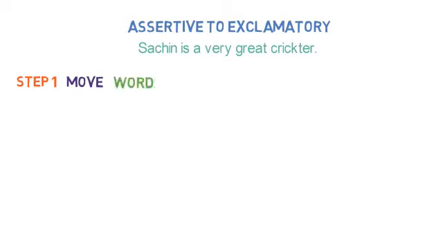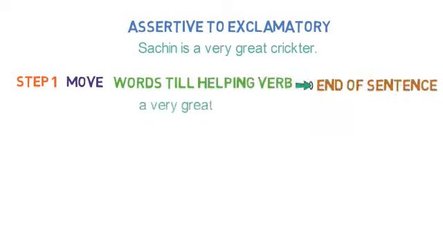Let's see through an example. We'll go step by step, right? Sachin is a very great cricketer. First step, move towards the end of the sentence. The helping verb needs to be moved. So Sachin is is moved to the end. So we are left with a very great cricketer Sachin is.